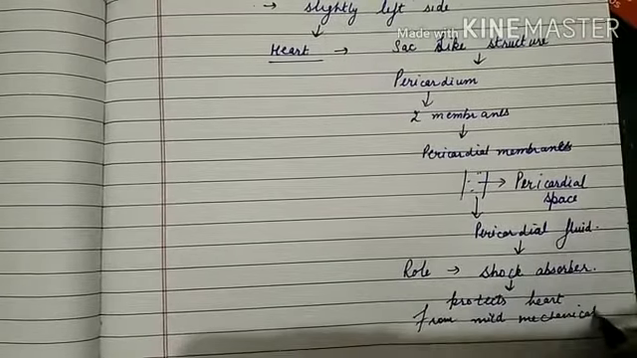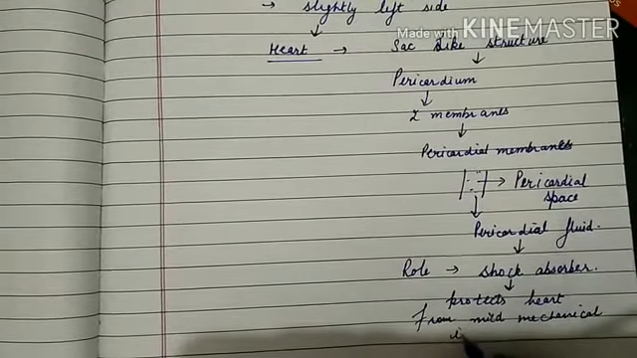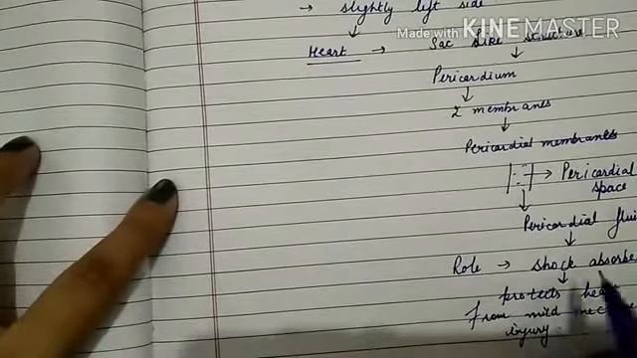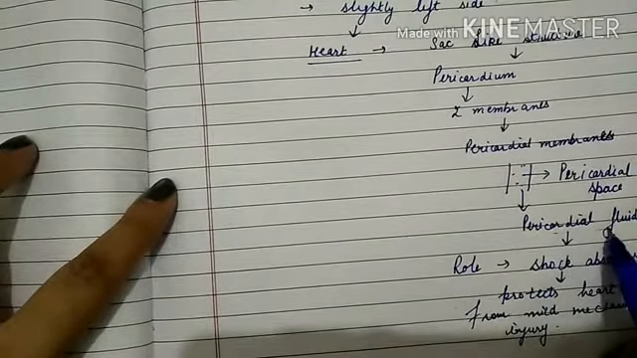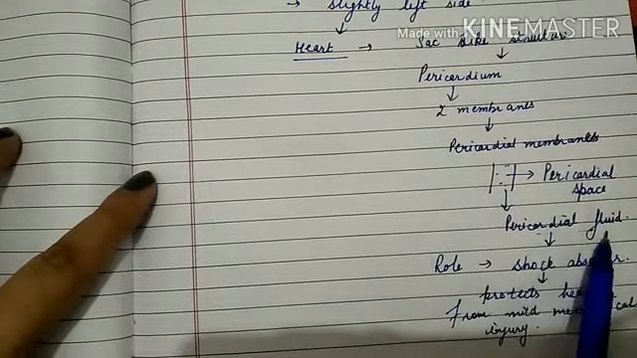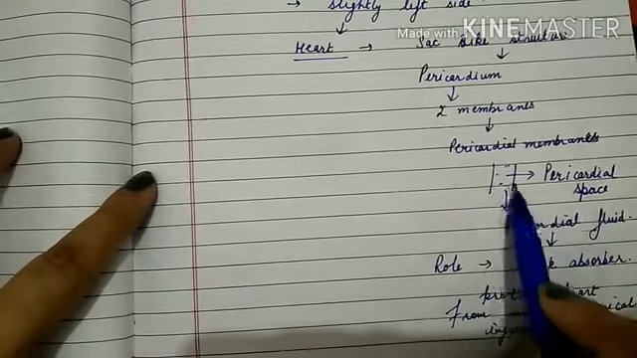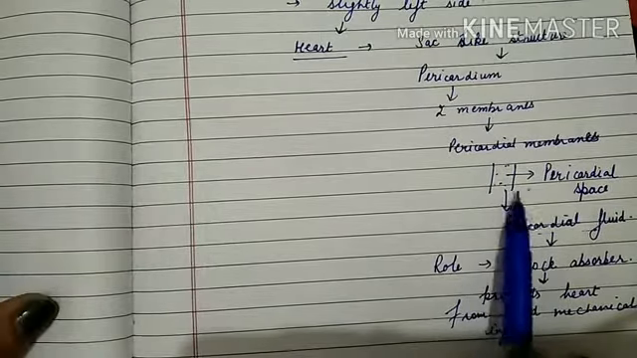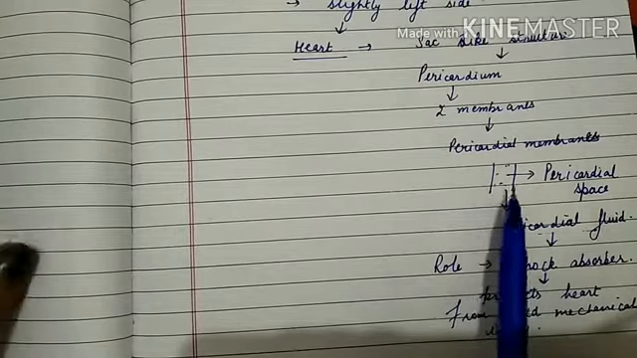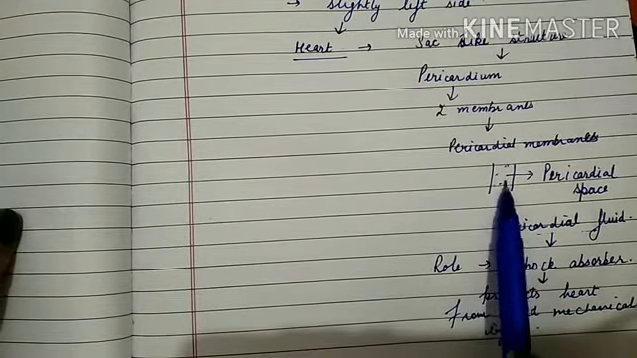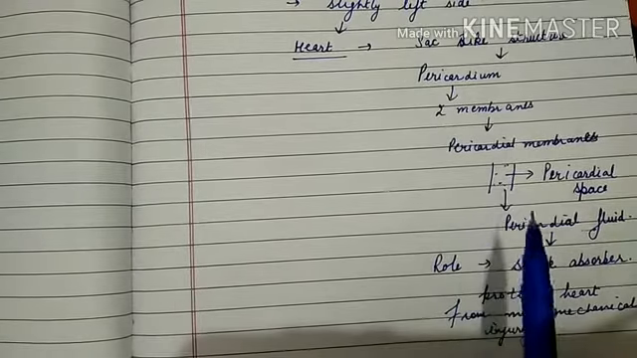Then another role of this fluid is that it prevents friction between these two membranes. So there are two pericardial membranes. If this fluid is absent, then there will be friction created. So to avoid that friction, pericardial fluid is present between these two membranes.